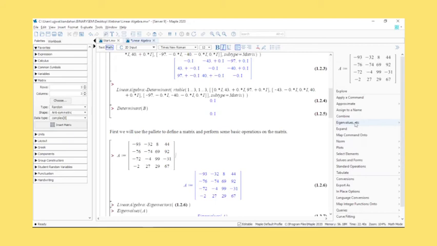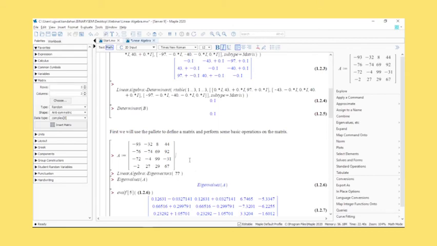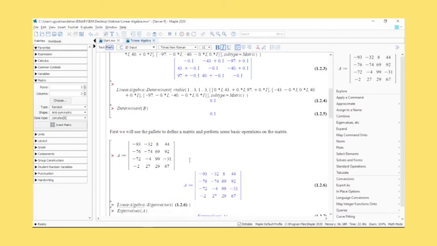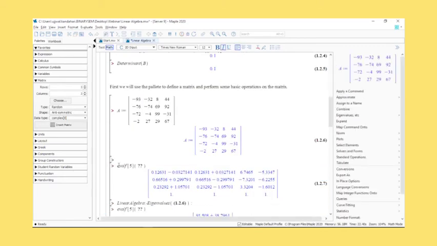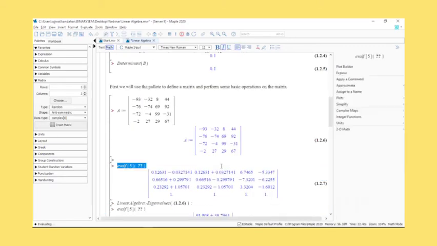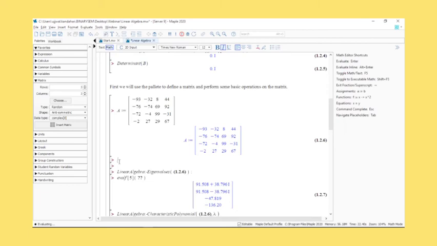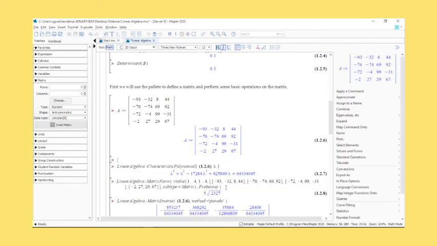Suppose I want to get eigenvalues and eigenvectors of the matrix. Let's do all that. This is a 4x4 matrix. You can see I've had random entries. So obviously, when I try to get eigenvalues or eigenvectors, they could be as complex as anything, because it could be a pretty long solution.